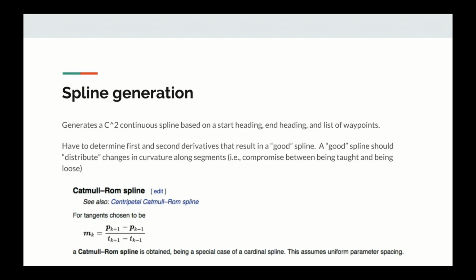So for my spline generation, I wanted to be able to generate a spline based on only 3 things: the initial heading, the end heading, and a list of the waypoints.